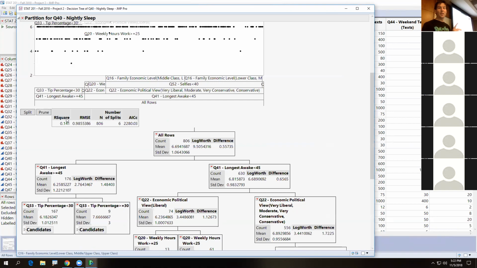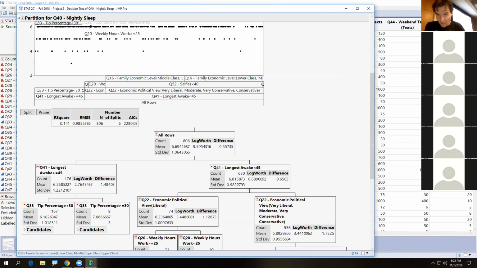Exactly. So make sure to do it in context of the problem. 14.1% of the variation in nightly sleep is explained by the variables in the tree. So remember, blank percent of the variation in Y is explained by the variables in the tree. So that is our interpretation of R squared. So 14.1% of the variation in nightly sleep is explained by the variables in the tree.